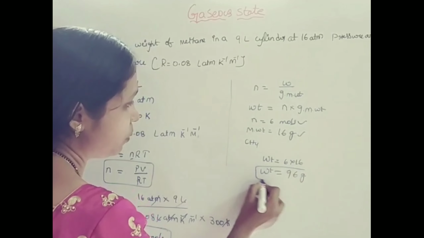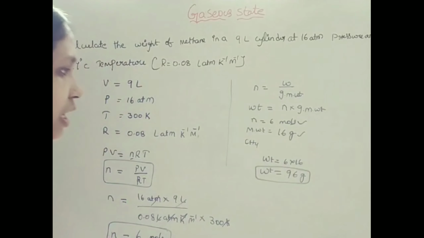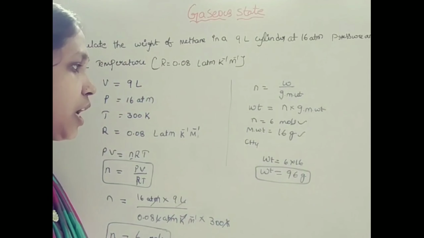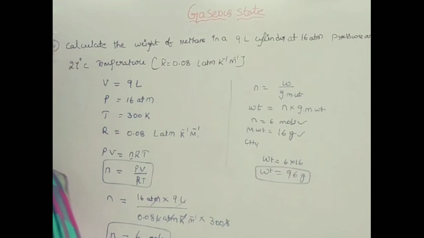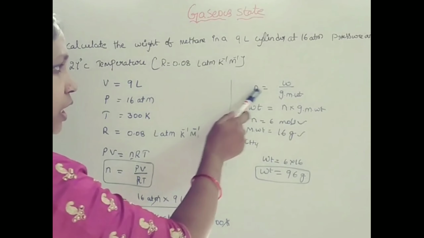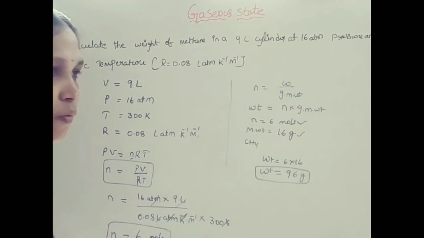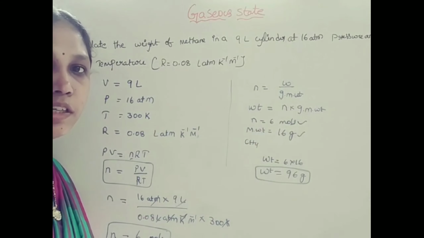So the weight of methane in the cylinder is 96 grams. According to the given information, first we calculate the number of moles. After that, using the number of moles, we calculate the weight of methane present in the cylinder.